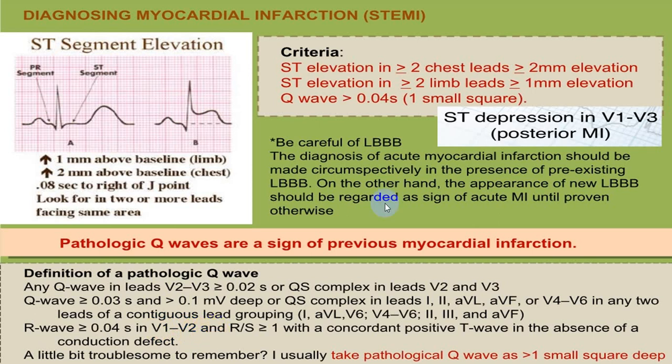While when you get an ST depression in V1, V2, V3 with an R wave, these are reciprocal changes of posterior wall MI. So this is absolutely necessary. You have to look at all these criteria in all 12 leads.